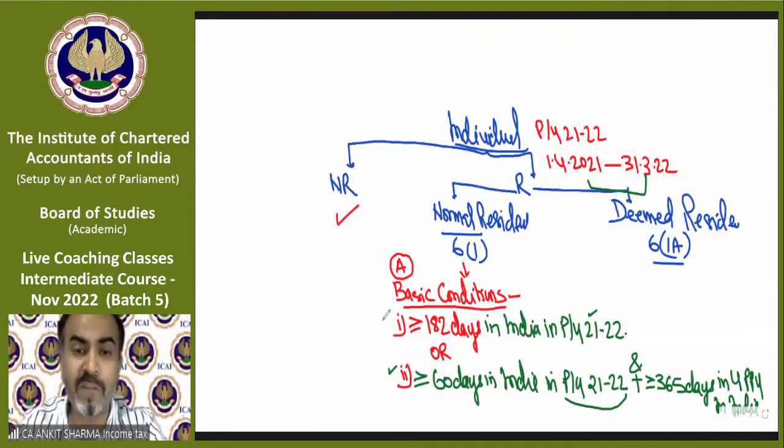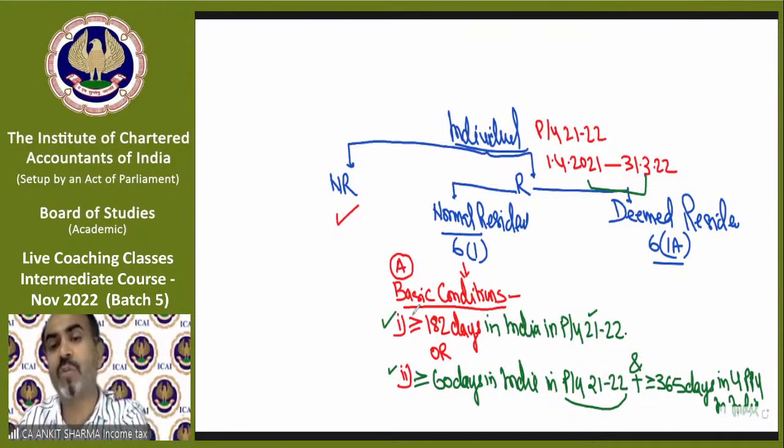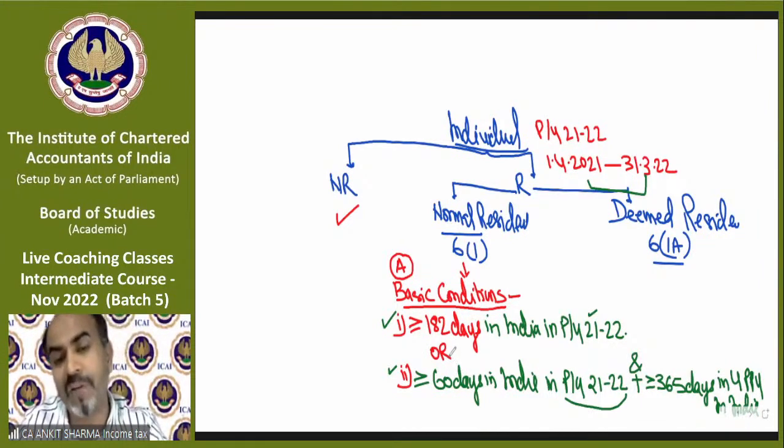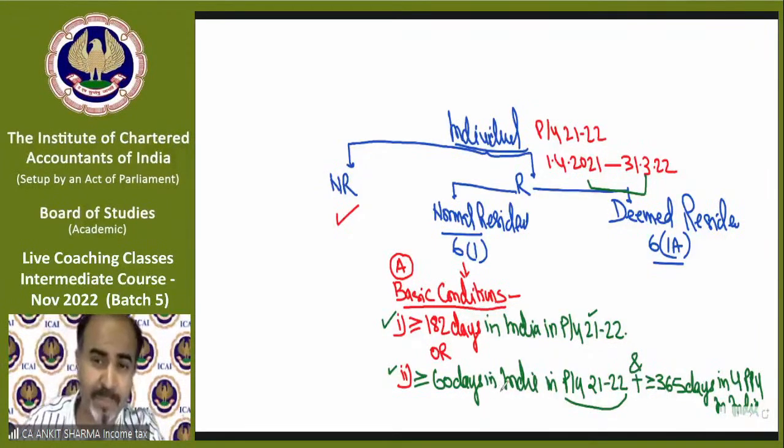If you fulfill only the first condition, that you must be in India for 182 days or more in the previous year 21-22, you will be a resident. In that case, you do not need to check condition number 2. But if you do not fulfill condition number 1, then you have to check condition number 2. And condition 2 has two parts, and you have to fulfill both of them.